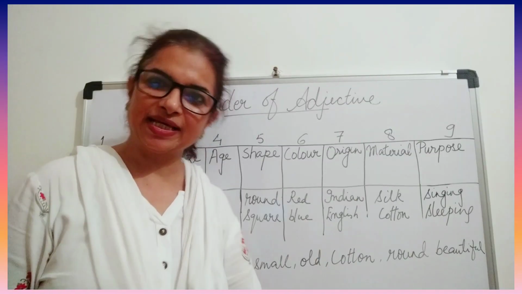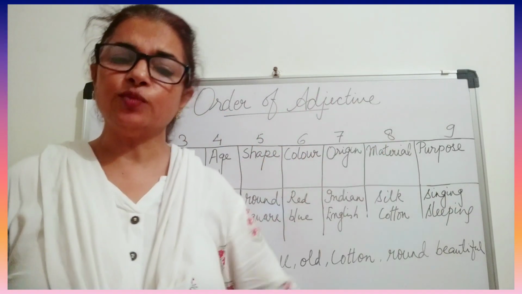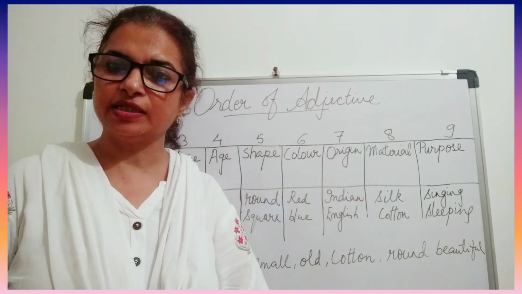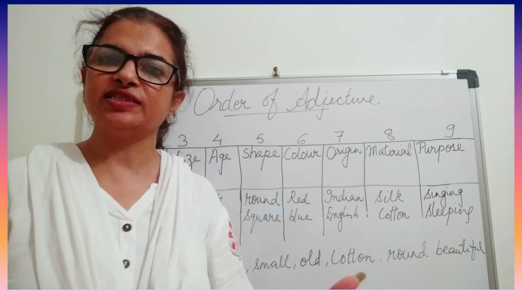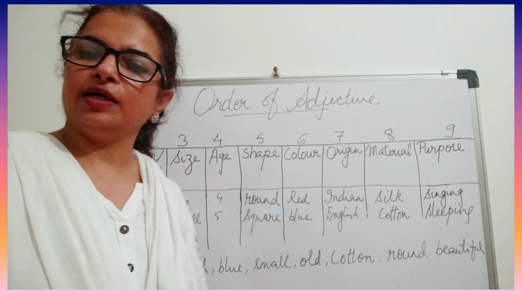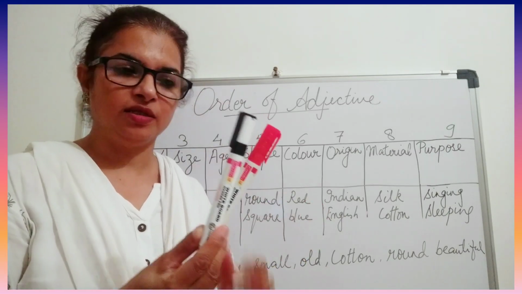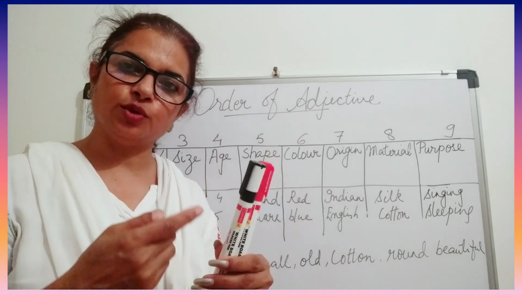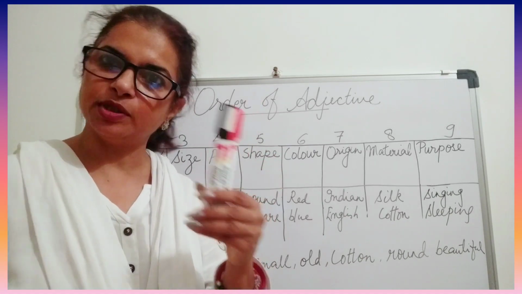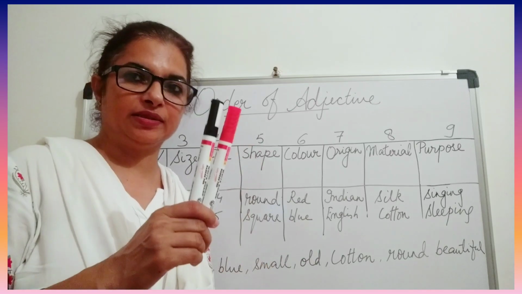Now let's come to the next step, that is order of adjectives. While talking or while writing, it's not necessary that only one adjective is going to come in a sentence. Like if I'm saying I have 2 pens. Okay, so 2 is what? Adjective of number, 2 pens. I have 2 plastic pens.